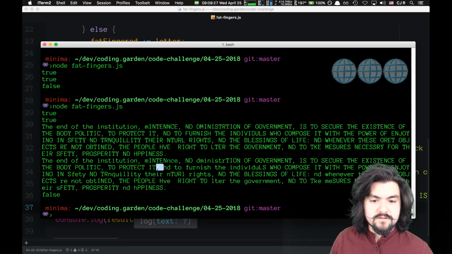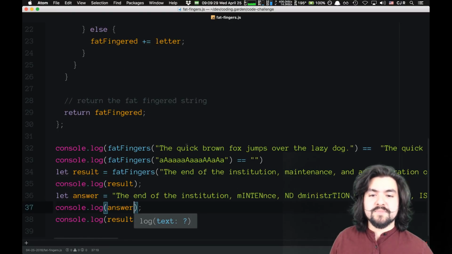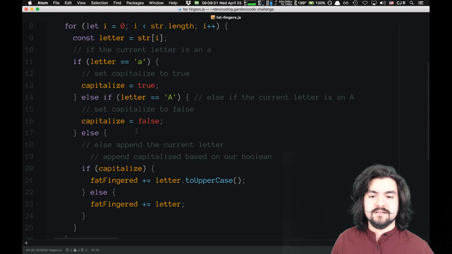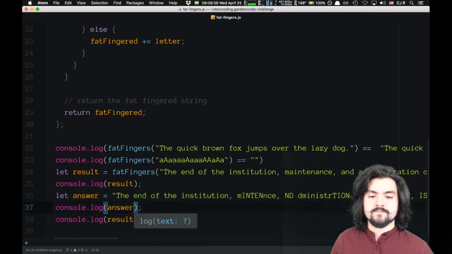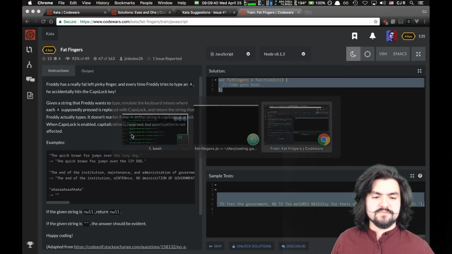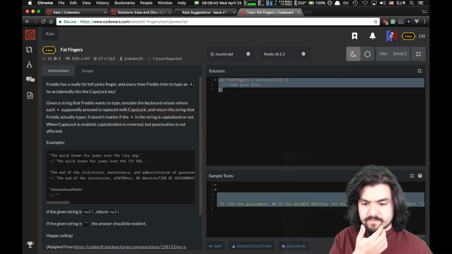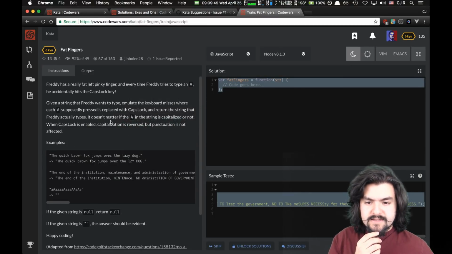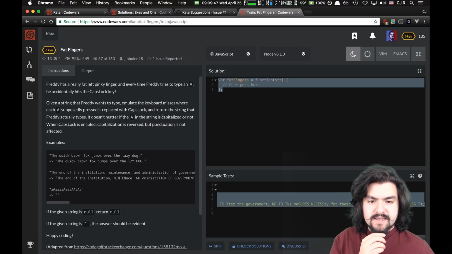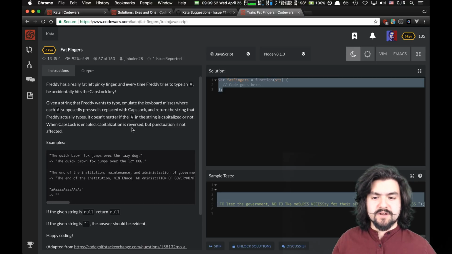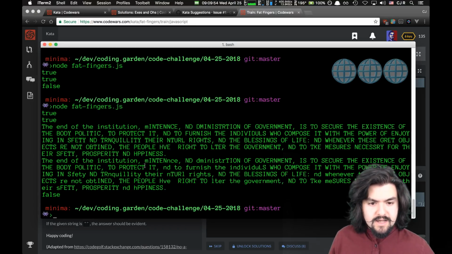Oh, we're not flipping. Are we flipping capitalize? Let's read the description again real quick. It doesn't matter if the A in the string is capitalized or not. When caps lock is enabled, capitalization is reversed, but punctuation is not affected. I think that's the tricky thing. So let's see where we messed up right here.